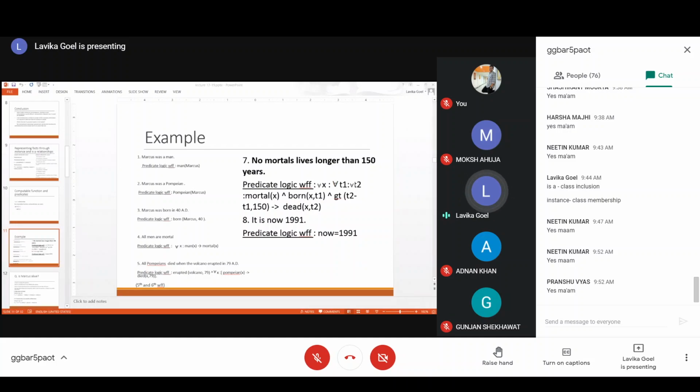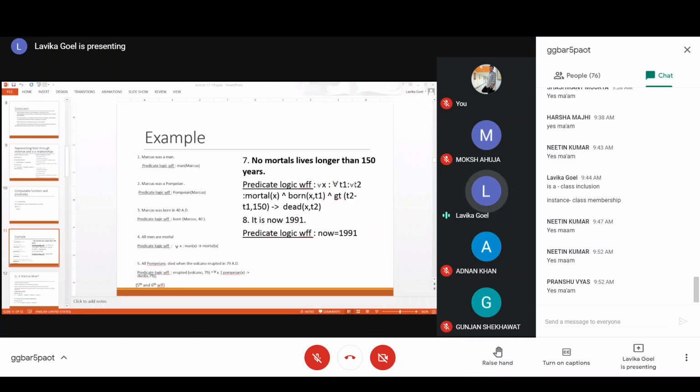The other event is: all Pompeians died in 79 AD, right? So we want to represent that also. That is a representation like for every X such that X is a Pompeian, this will imply that X died in 79 AD. So if he was a Pompeian, he has died, and he died in 79 AD.